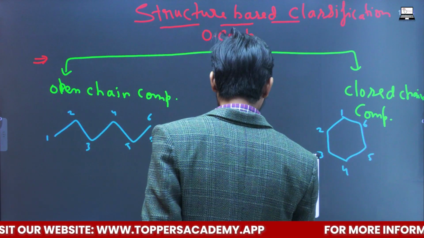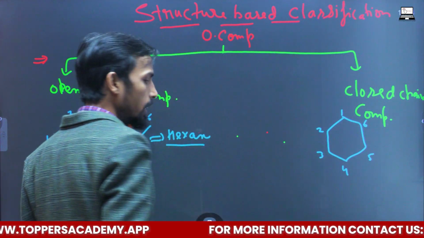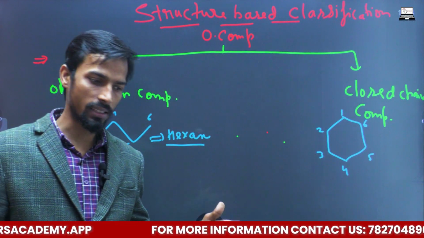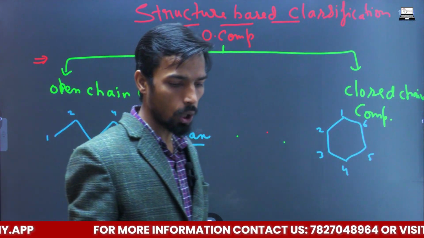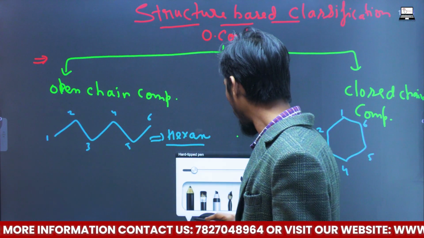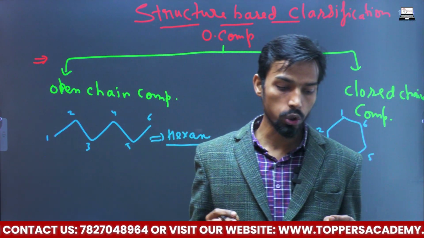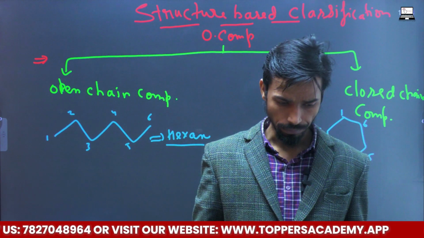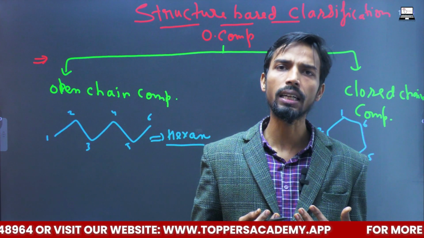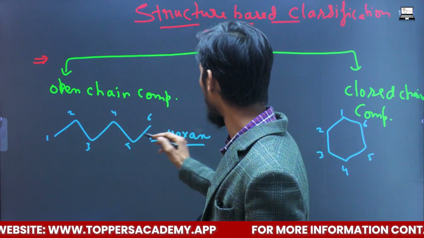These open chain and closed chain compounds can be subdivided into various subclasses. Open chain compounds are also known by different names, like aliphatic compounds.